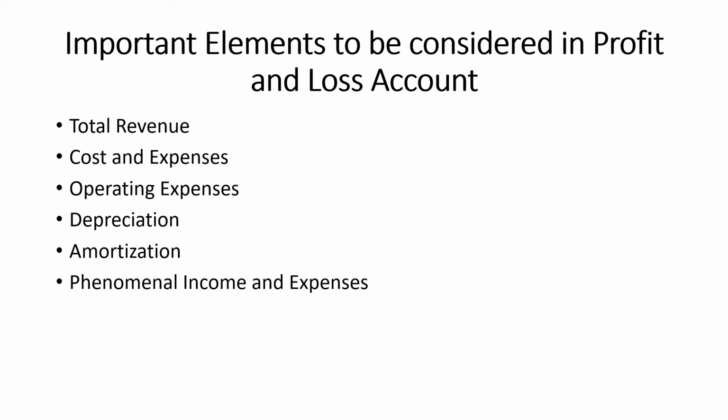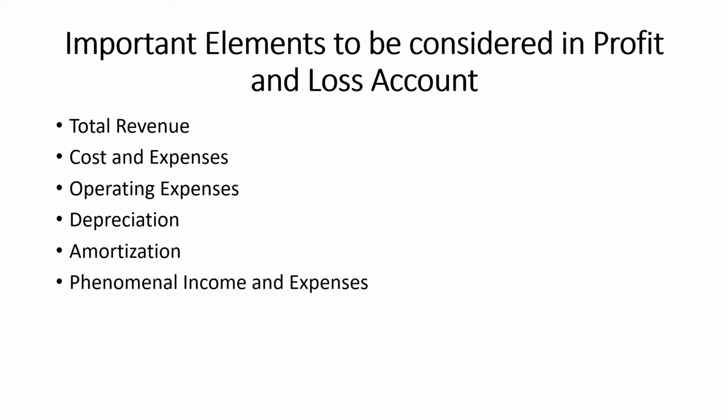When the monetary value of an asset decreases over a period of time due to wear and tear or due to obsolescence, it is called depreciation. Depreciation needs to be provided because it reduces the working capacity and effectiveness of the asset.